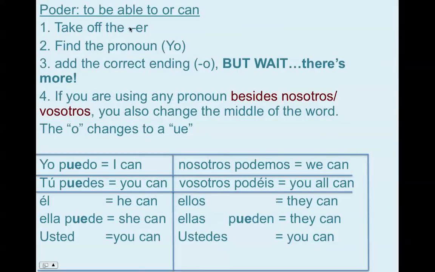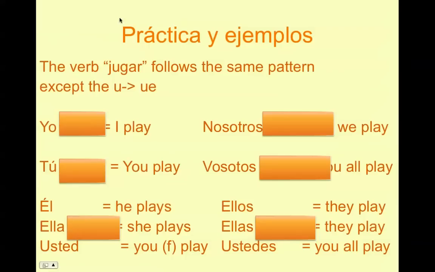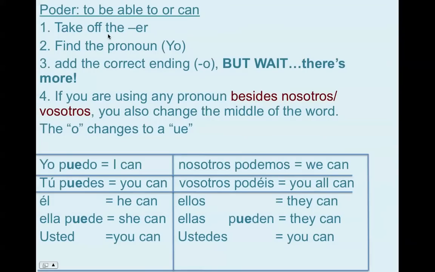Poder means to be able to, or can. You do the same thing when you want to change this verb. To say I can, you can, you would normally do with a verb that ends in ER: you take off the ER, find the pronoun that you want to use, let's say yo in this example, and then you add the correct ending.